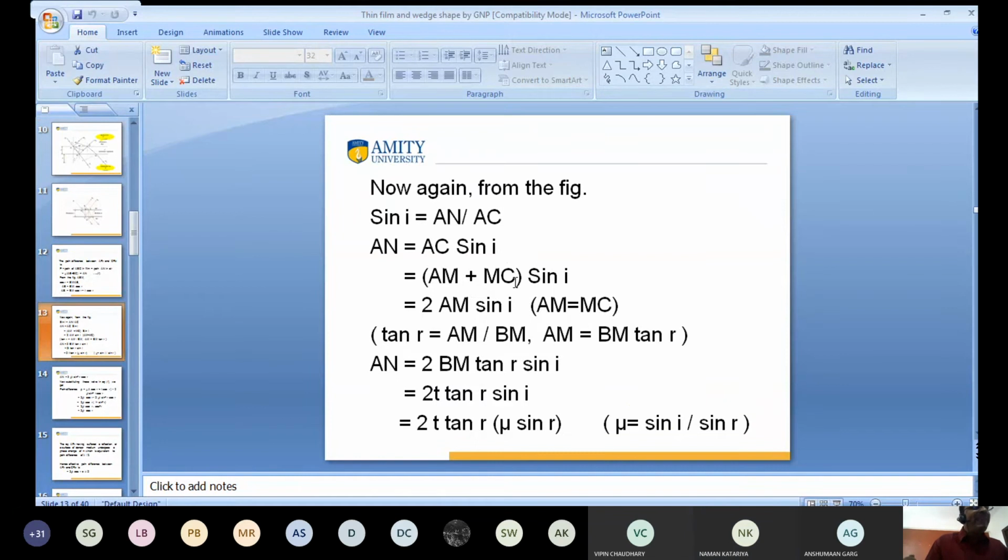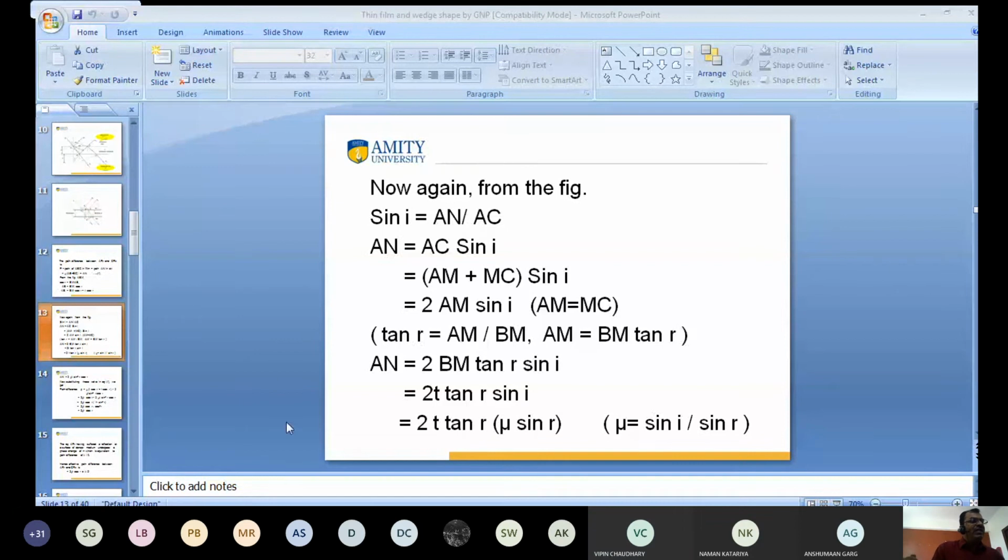So AN is AC into sin i, that is AM plus MC into sin i. MC and AM are the same. Have you seen on screen? AM and MC are same. I write here, so this value is 2 AM into sin i. Clear? Yes or no?